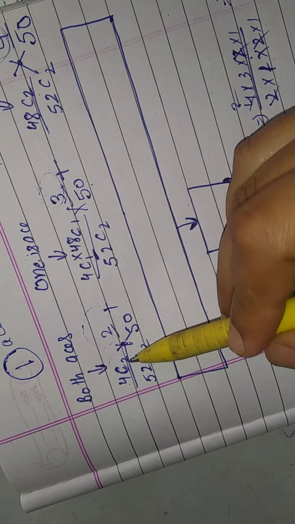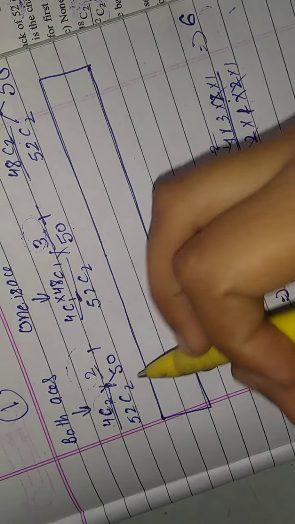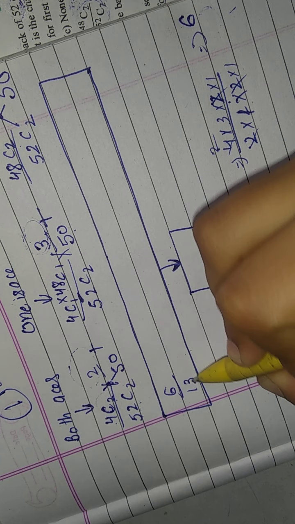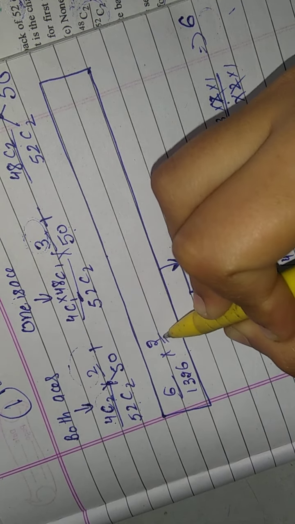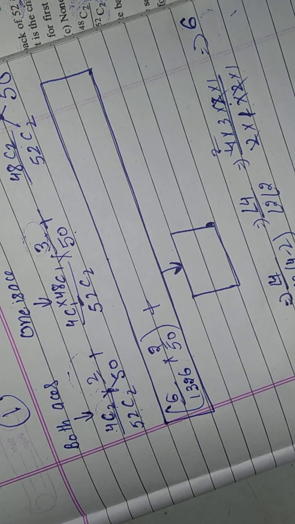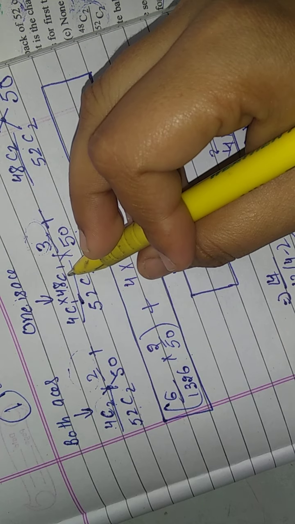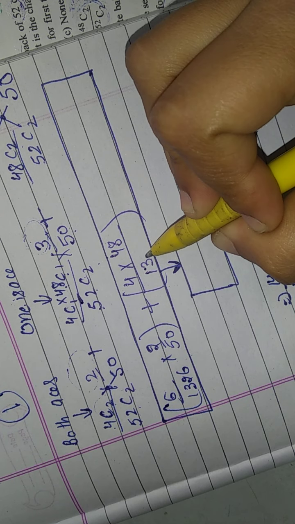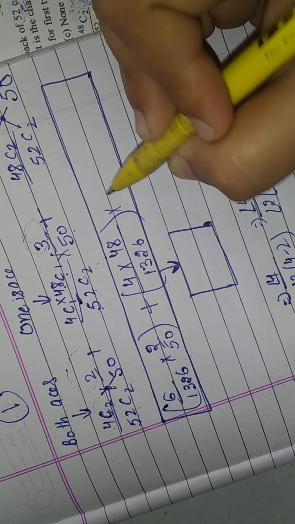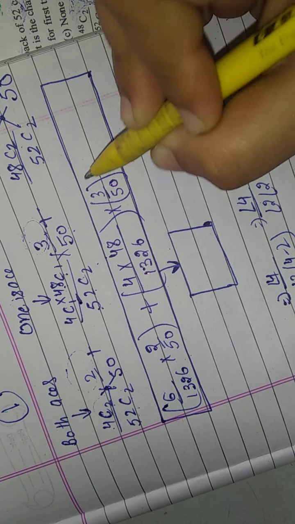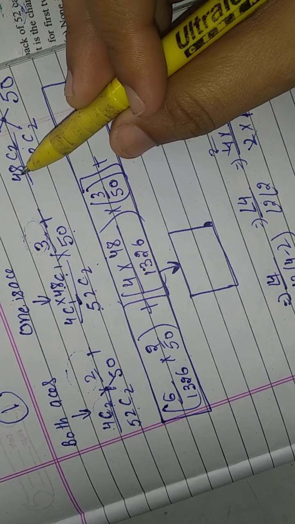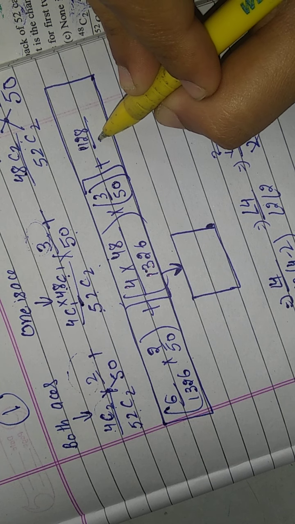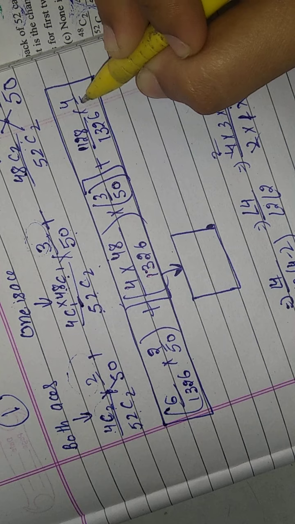Now we put all these values in our formula. 4C2 is 6, over 52C2 which is 1326, multiplied by 2 upon 50, plus 48C1 over 52C2 multiplied by 3 upon 50, plus 48C2, which is 1128, over 1326, multiplied by 4 upon 50. Now we can calculate it.